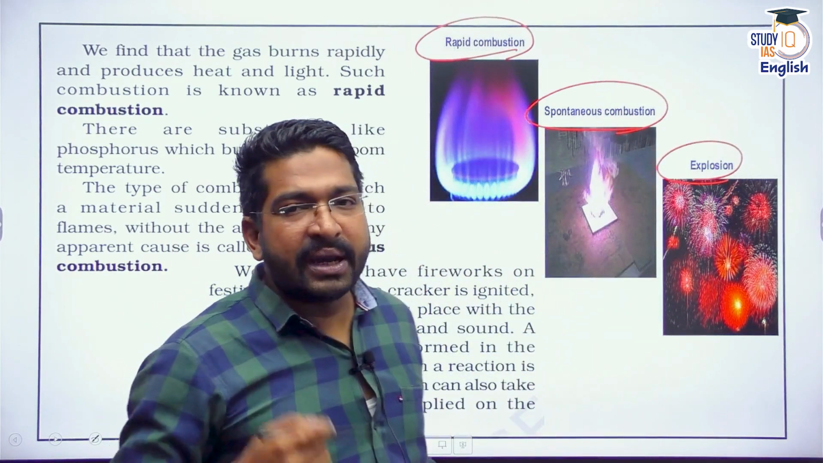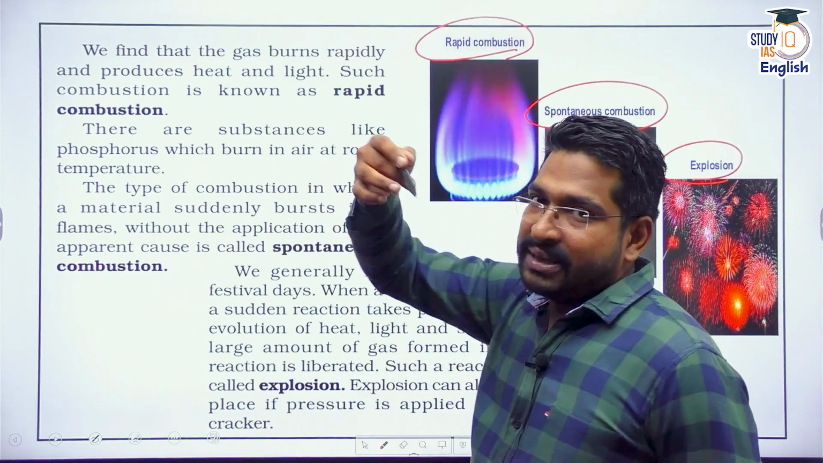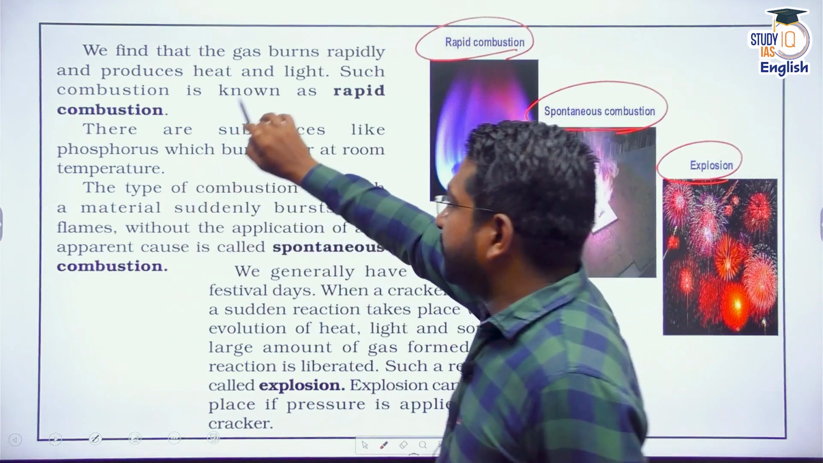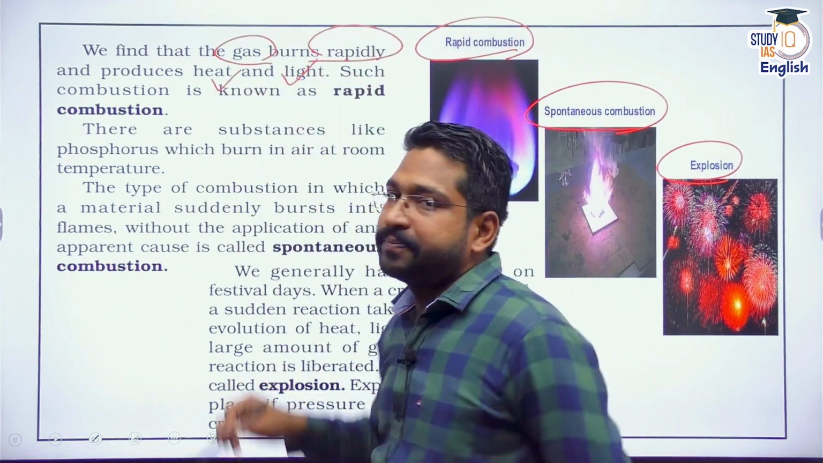Rapid combustion. What is the meaning of rapid combustion? In rapid combustion, the classic example would be gas. The gas burns rapidly. It produces heat and light.